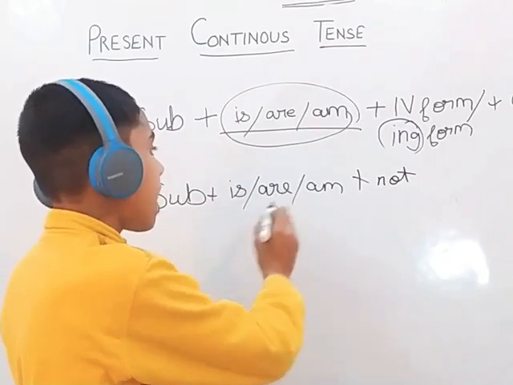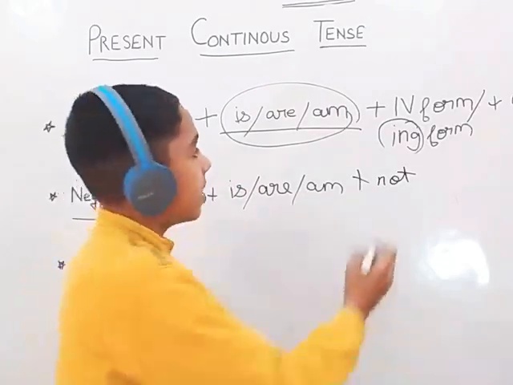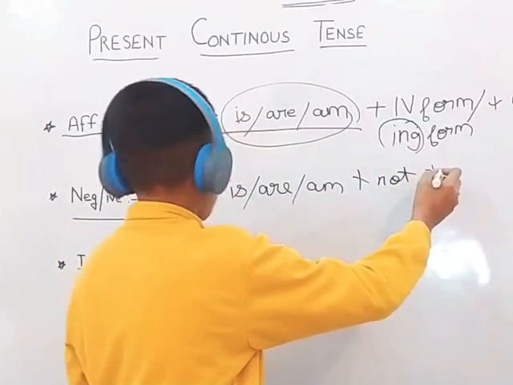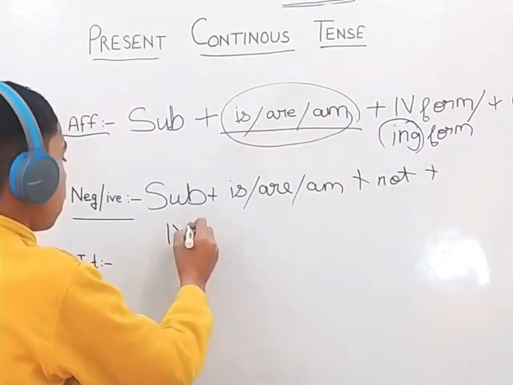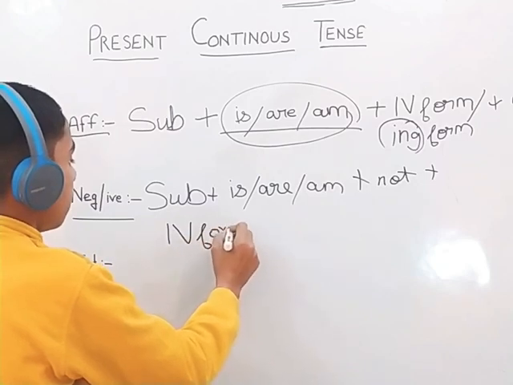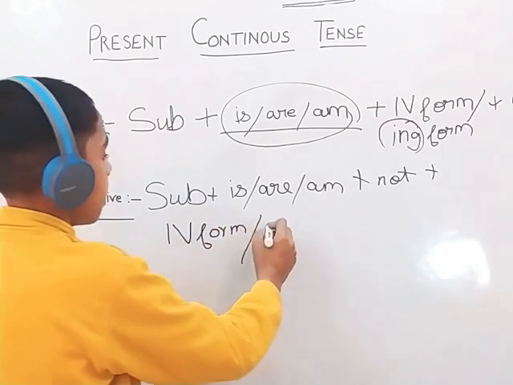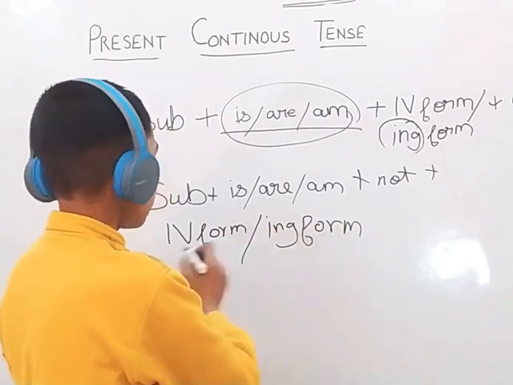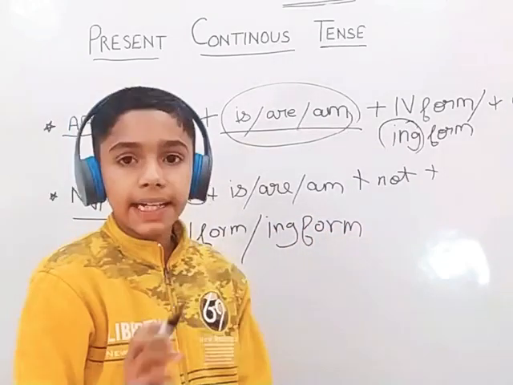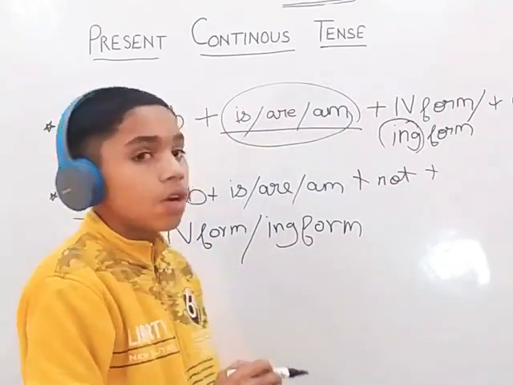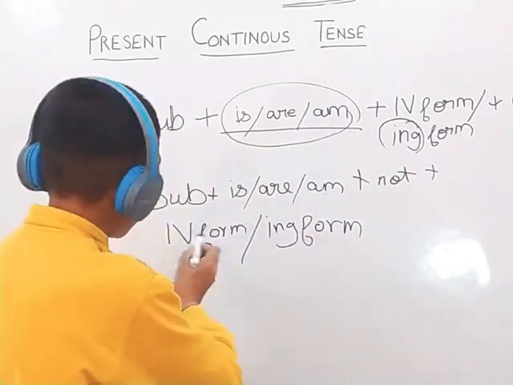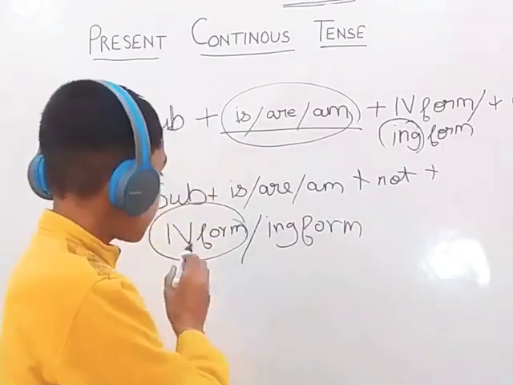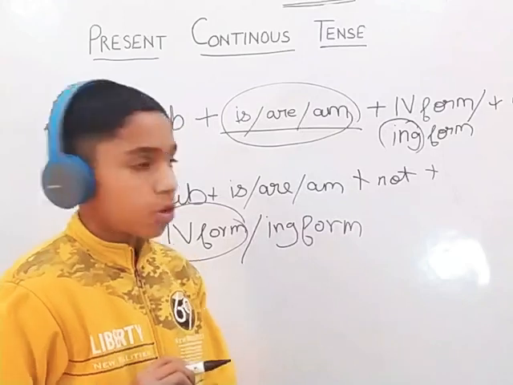Subject plus is, are, am plus not, and then there would be the fourth form of the verb, that is ing form, plus fourth form of the verb slash ing form. It means that we can write it as ing form also, which is very easy, and we can write it as fourth form also. But writing fourth form is so difficult, but not so.